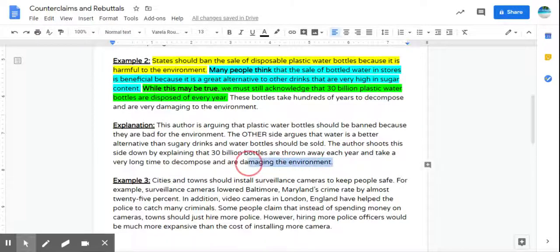And I'm going to take out this last part here because I don't think it's necessary. Just kind of reworded that a little bit. So the author shoots this side down by explaining that 30 billion bottles are thrown away each year and take a very long time to decompose.